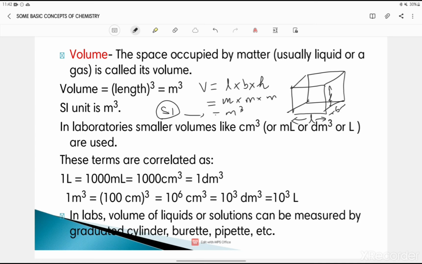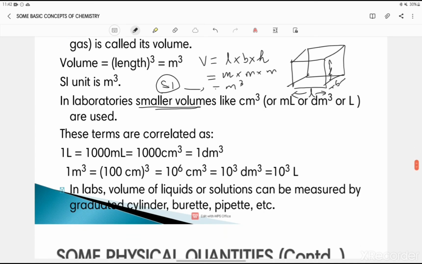Right? Now in laboratories, we use smaller volumes like centimeter cube or milliliter or decimeter cube or liter. We use these kind of things. So we can say that 1 liter is equal to 1000 milliliter. Okay, or 1000 centimeter cube, or it is also equal to 1 decimeter cube. Also 1 meter cube is equal to 10 to the power 6 centimeter cube, or 10 to the power 3 decimeter cube, or 10 to the power 3 liter. These all units are correlated.